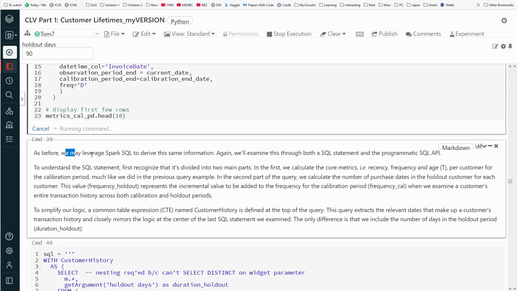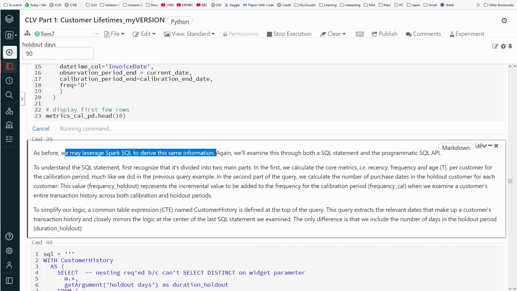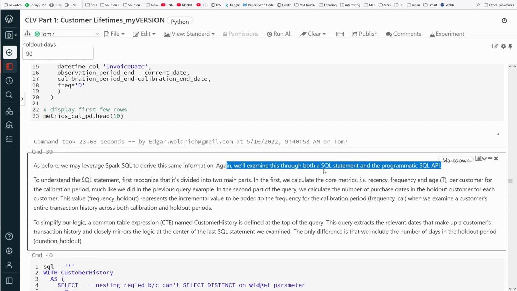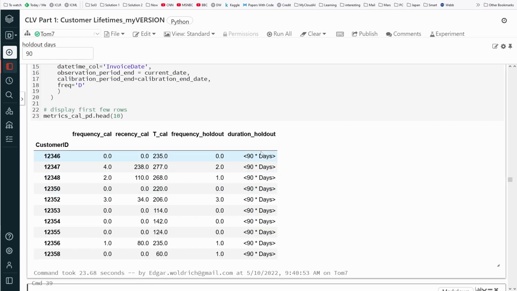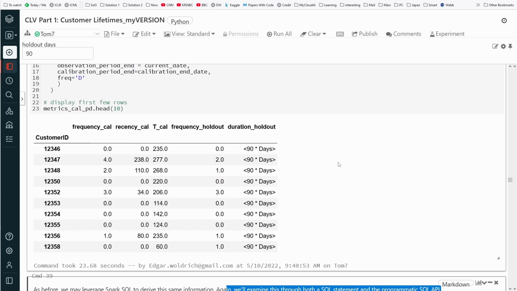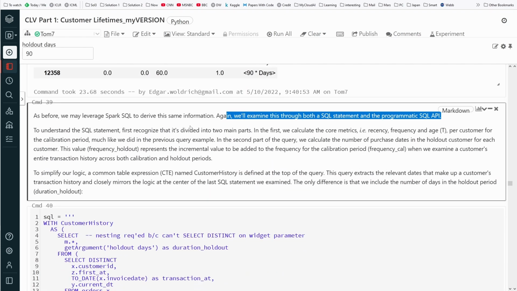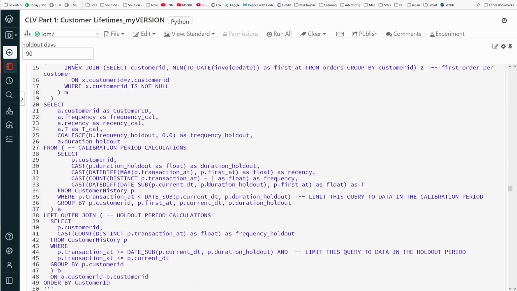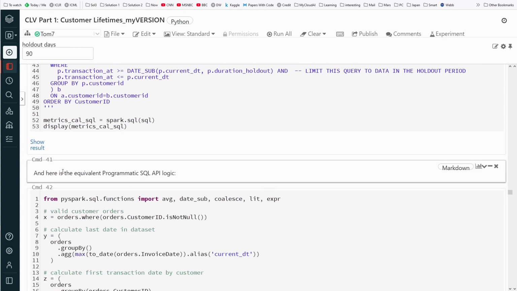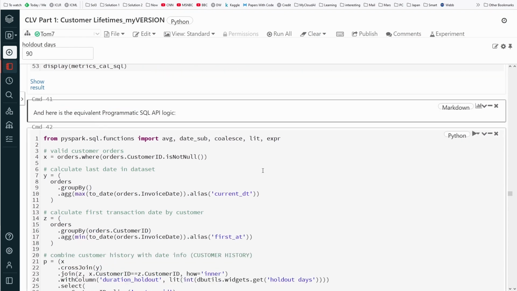As before, we may leverage Spark SQL to derive the same information. Again, we examine this through both the SQL statement and the programmatic API. Duration holdout at 90 days. We have it. So let's focus on the programmatic SQL API because I think this is what we are looking for. And here is the equivalent programmatic version. Yes, this is what we want.